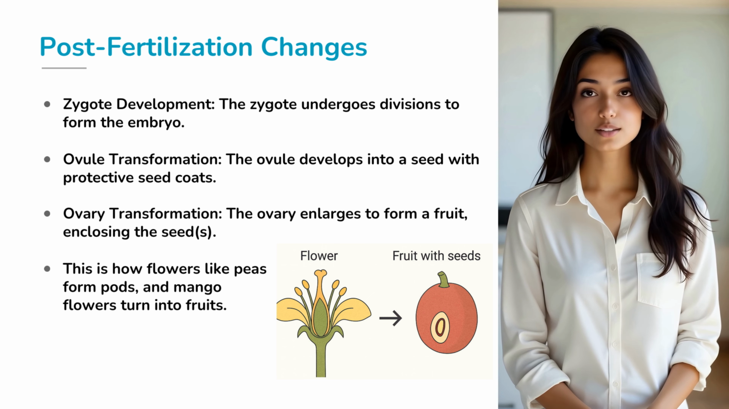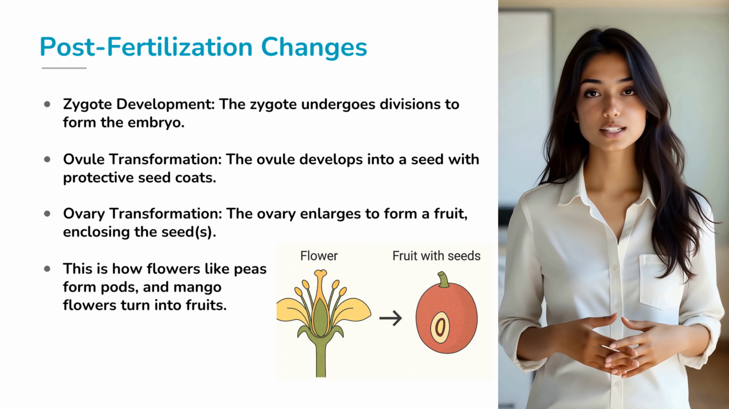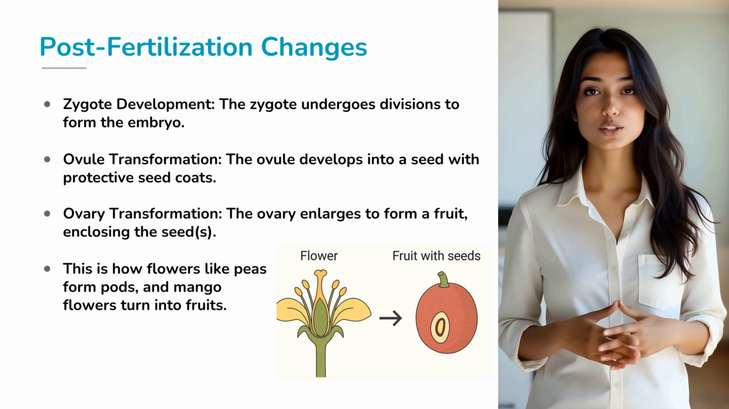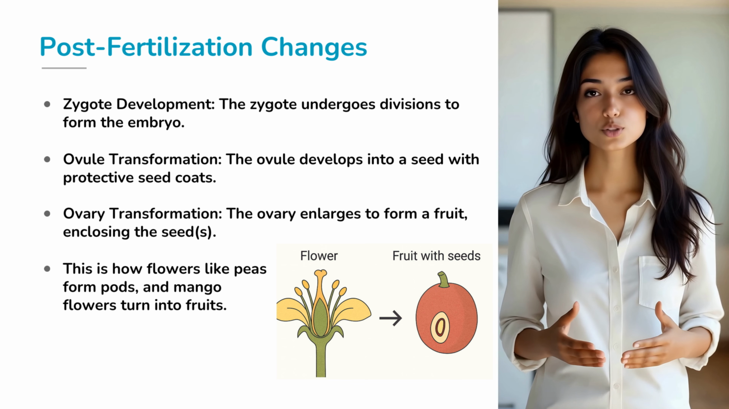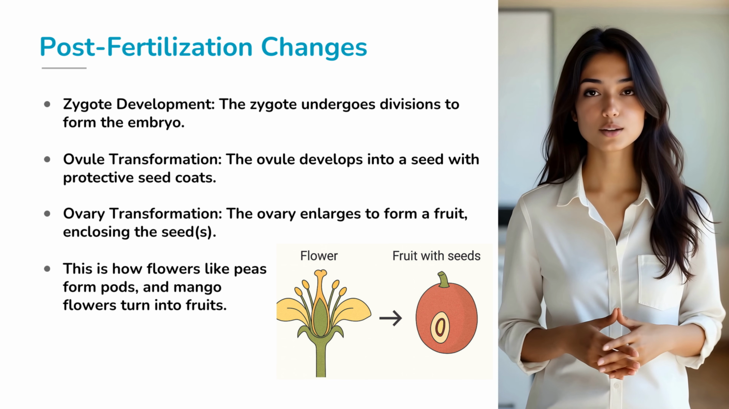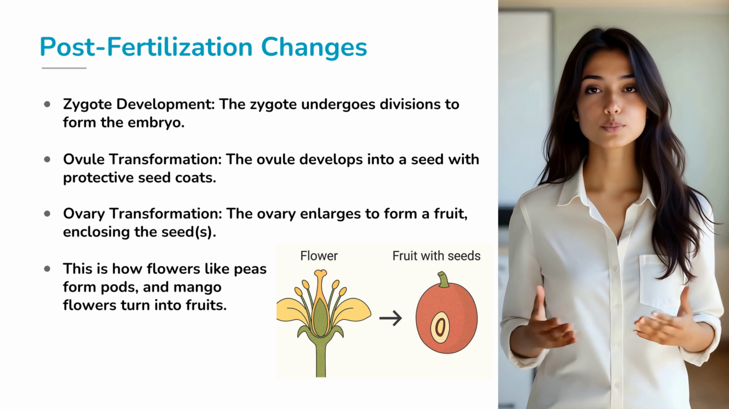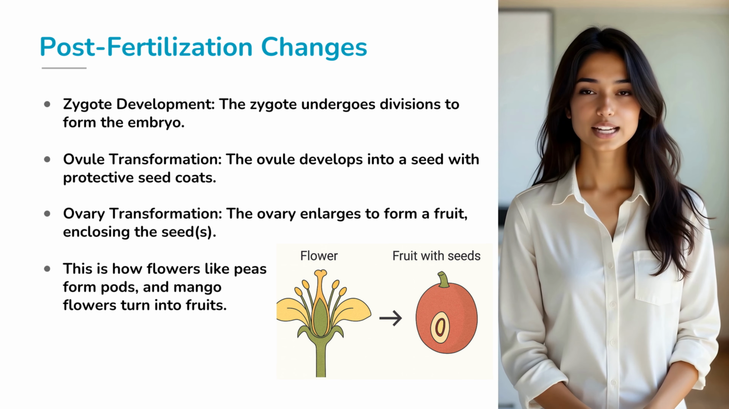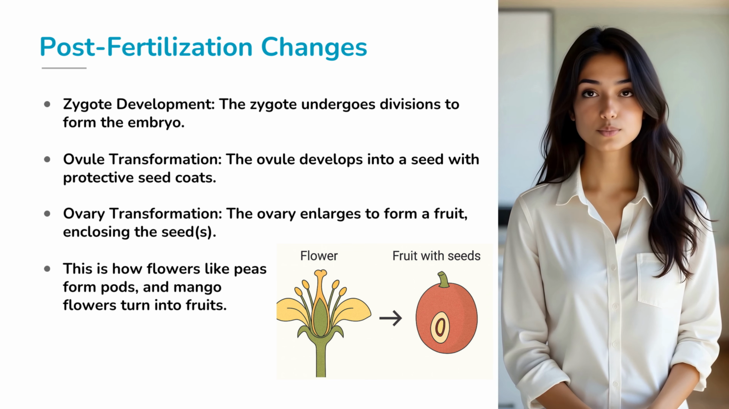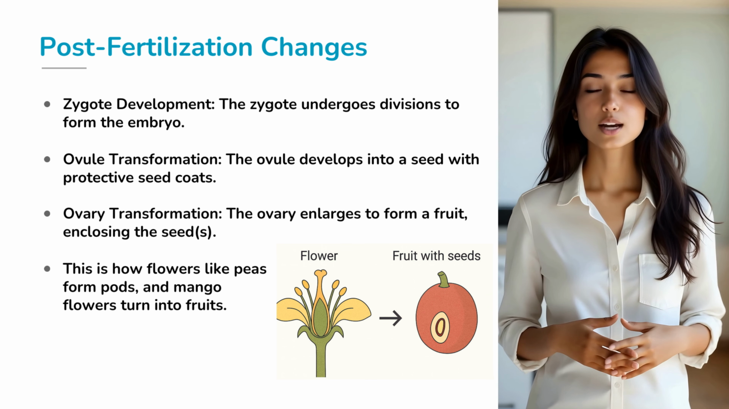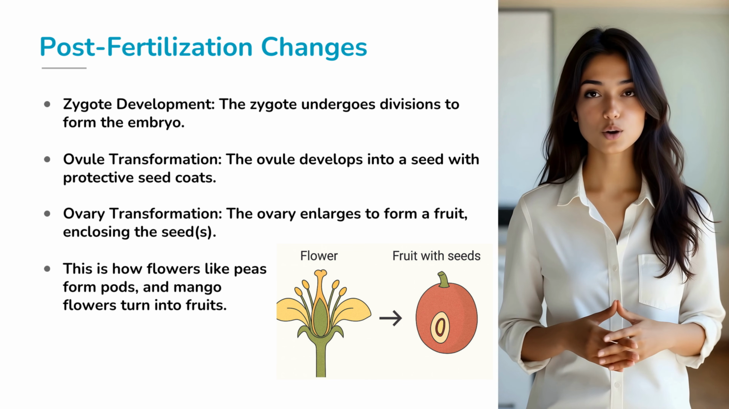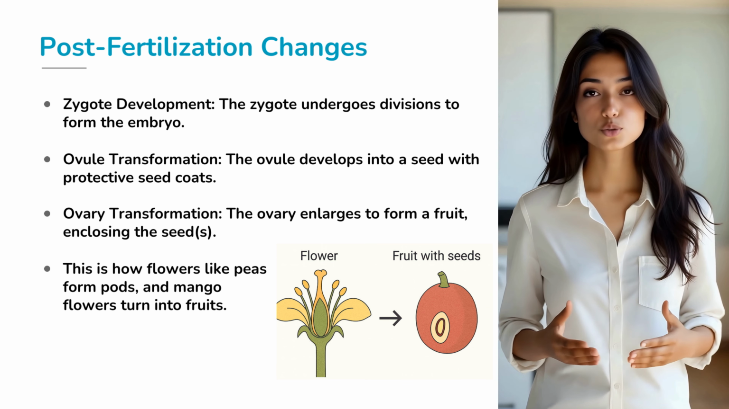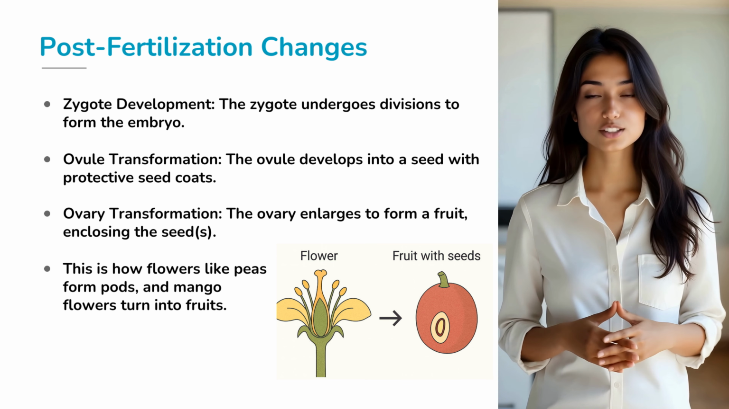After fertilization, amazing transformations take place. The zygote begins dividing and gradually develops into an embryo. The ovule itself transforms into a seed protected by seed coats. Meanwhile, the ovary enlarges and matures into a fruit that encloses the seed or seeds. This is why a pea flower develops into a pod filled with peas, or why mango flowers turn into fleshy fruits. Every fruit you eat is a product of these changes.